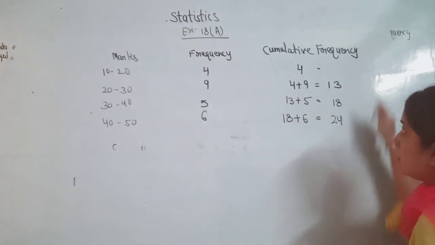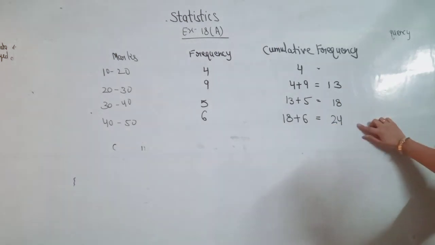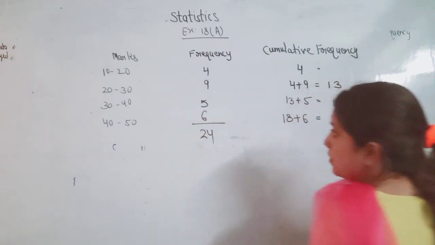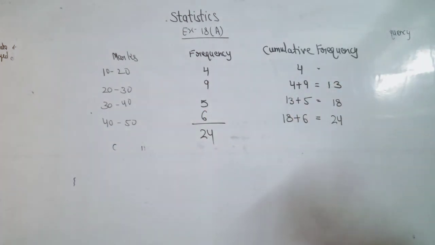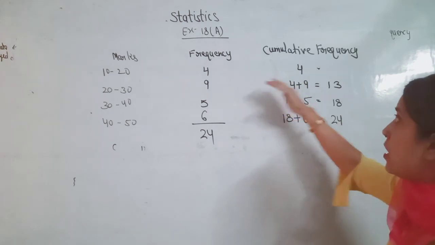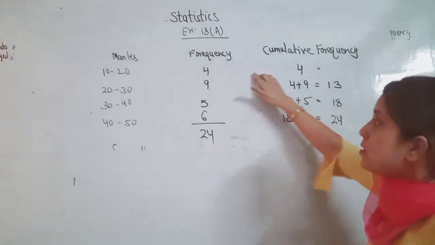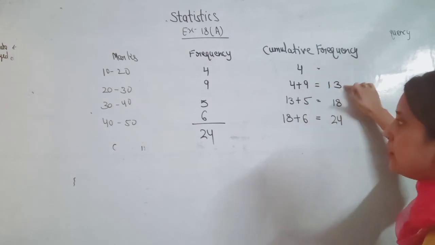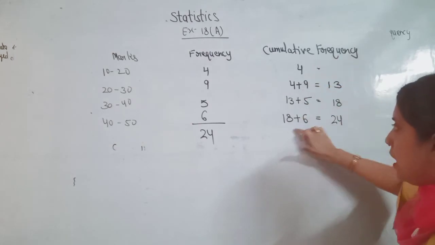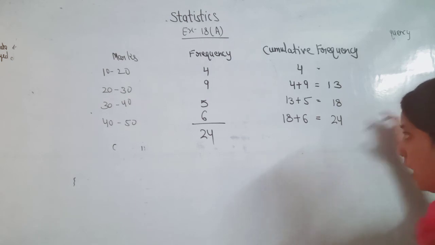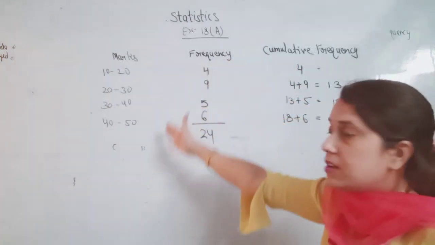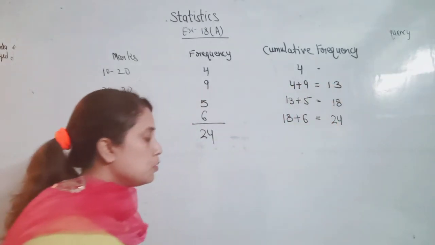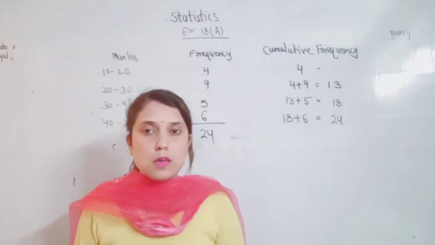So the cumulative frequency is the sum of the frequencies, added step by step: 4 plus 9 is 13, 13 plus 5 is 18, 18 plus 6 is 24. We can call this the less than type of frequency. Now we will discuss how to draw the frequency polygon.